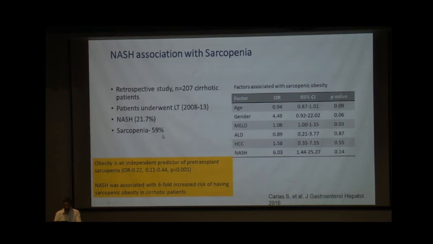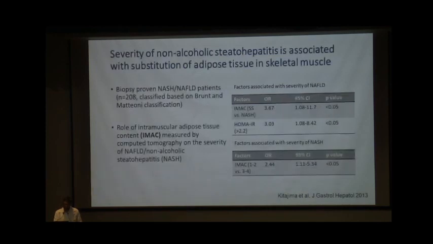In this study, they found that nearly 59% of the patients had baseline sarcopenia, and they found that NASH was associated with a 6-fold increased risk of having sarcopenic obesity in cirrhotic patients. Also, it is not just the baseline NASH, but also the severity of NASH which is associated with the progression